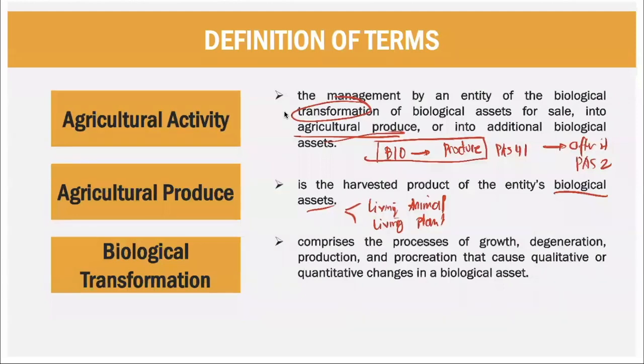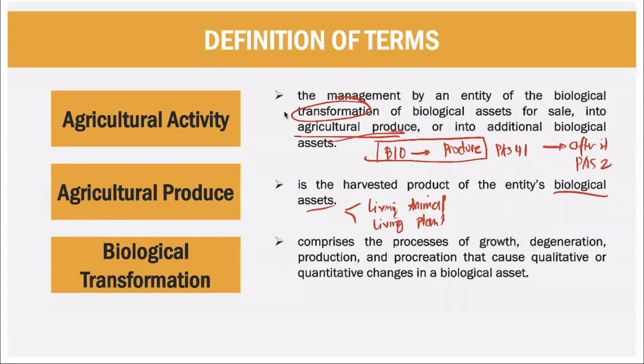Next, we also talked about your biotransformation a while back. So what is a biotransformation? A biotransformation is the process of growth, degeneration, production, and procreation that cause qualitative or quantitative change in the bioasset. When we say qualitative, lumaki yung bioasset. Or lumago yung bioasset. That is qualitative. Quantitative, dumami yung asset.